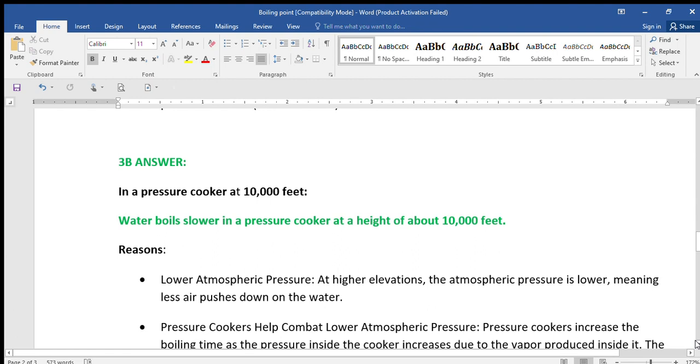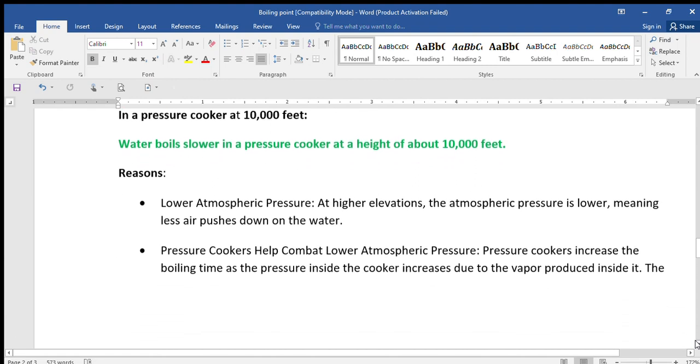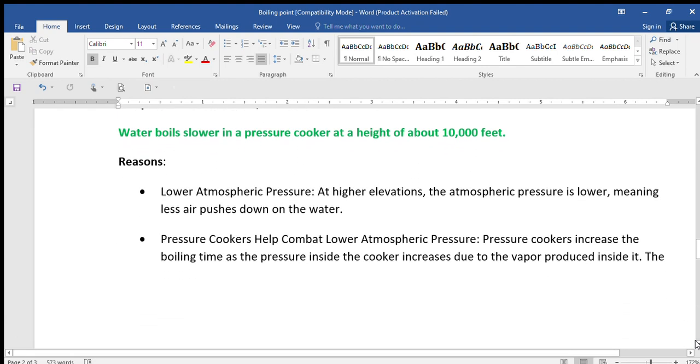So the pressure cooker will increase your boiling point. The boiling point increases, take note, with the use of a pressure cooker. Your boiling point increases as the pressure inside the cooker increases, and then water boils slower but with increased temperature.